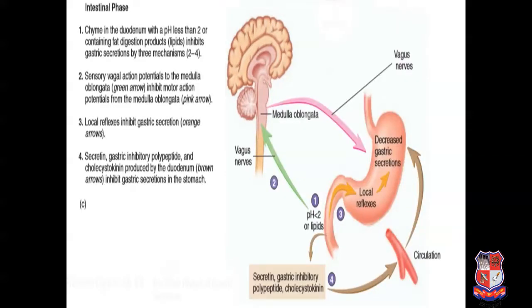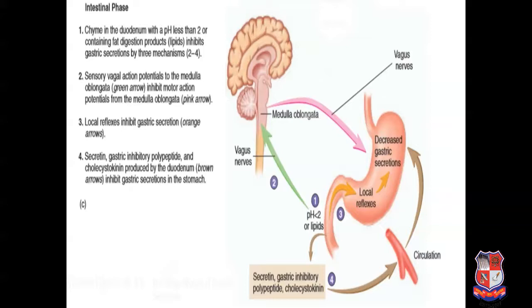The last phase is the intestinal phase. Now when the partially digested content of the stomach reaches the small intestine, the two major hormones, that is secretin and cholecystokinin, are produced by the endocrine cell in the intestinal mucosa. Now they slow down the secretion of gastric juice and reduce the gastric motility.